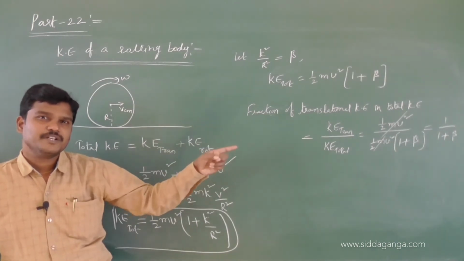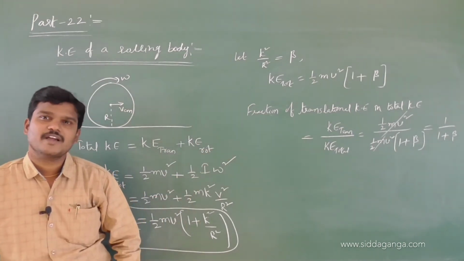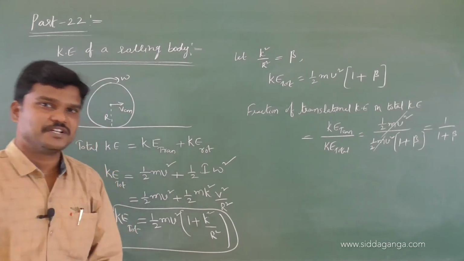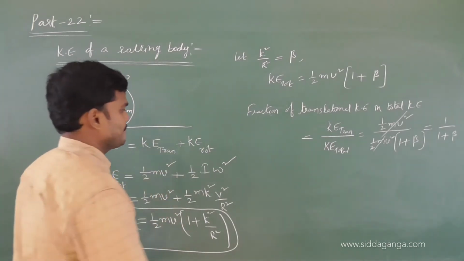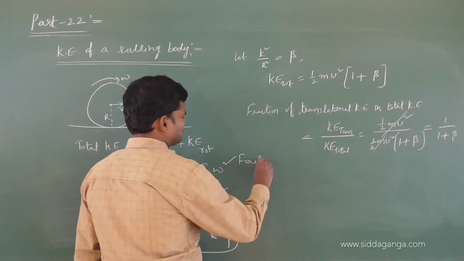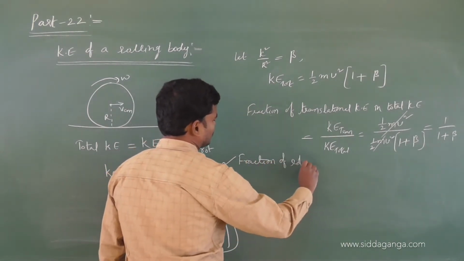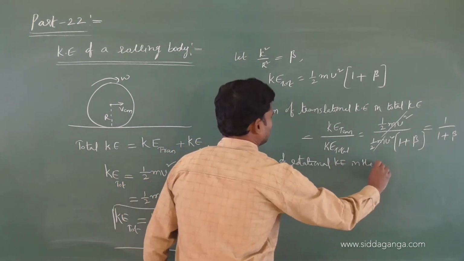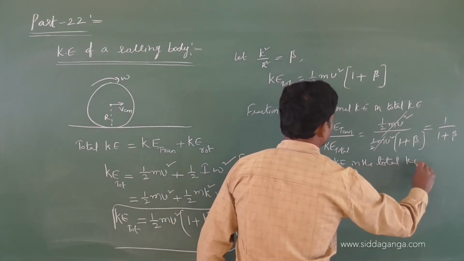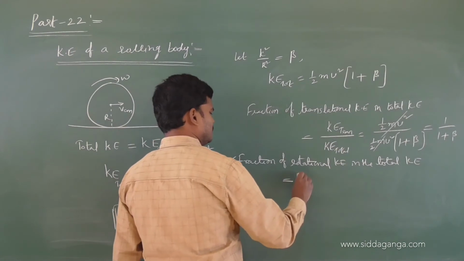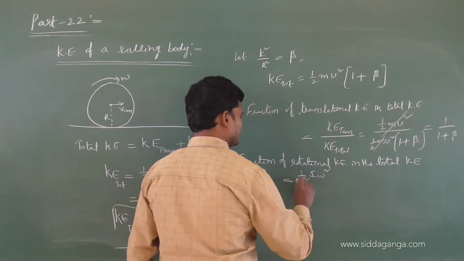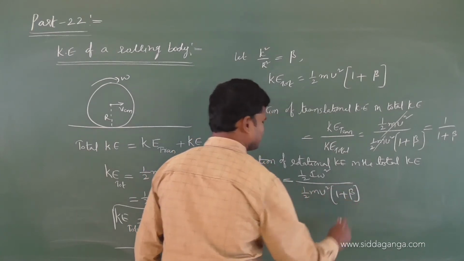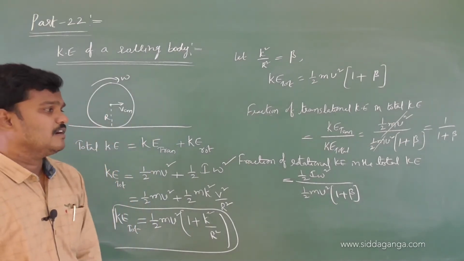In the same way, try to extend this for the fraction of rotational kinetic energy in the total kinetic energy. These types of problems are important. So keep in mind, rotational is half I omega square, and total is half m v square into 1 plus beta. So we have half I omega square by half m v square into 1 plus beta.